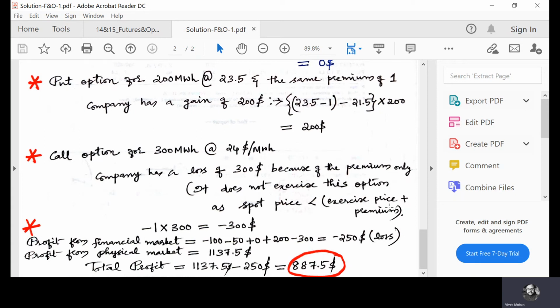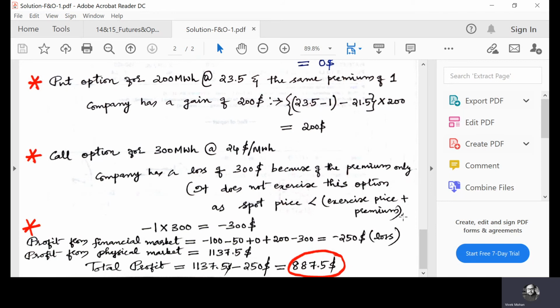You know that in an option contract, the holder has a choice to exercise it or not. Here they are not going to exercise it, but there is a loss in premium. There is an upfront cost for premium, which is $1 into 300, which is $300. This is a loss, so minus $300. Now we are going to find the total profit from the financial market. Here we have listed out all the gains and losses for the company's position in the financial market. So the total is now minus $250.